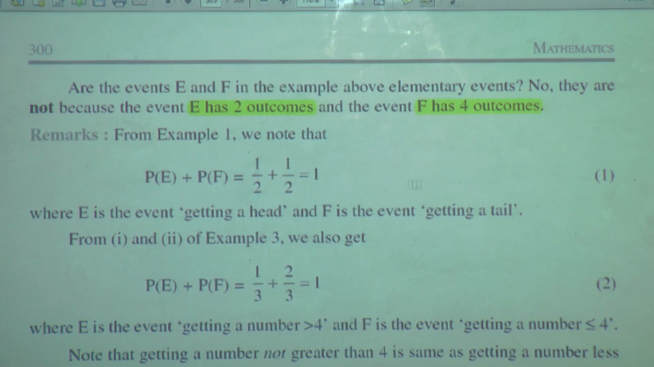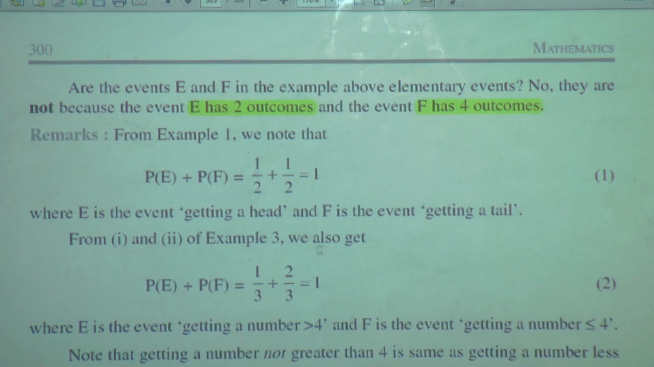Okay. For example 1, we note that P of E, 1 upon 2, plus P of F, 1 upon 2, is equal to 1. Half plus half is 1, where E is the event getting a head and F is the event of getting a tail. In example 1, these are the events.